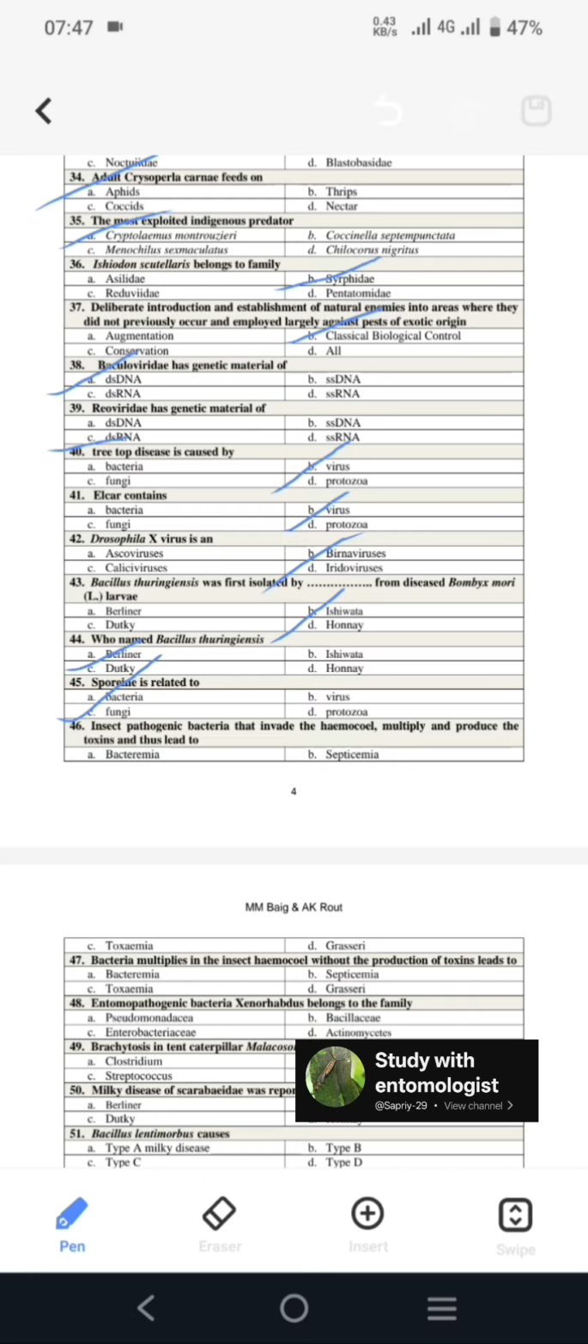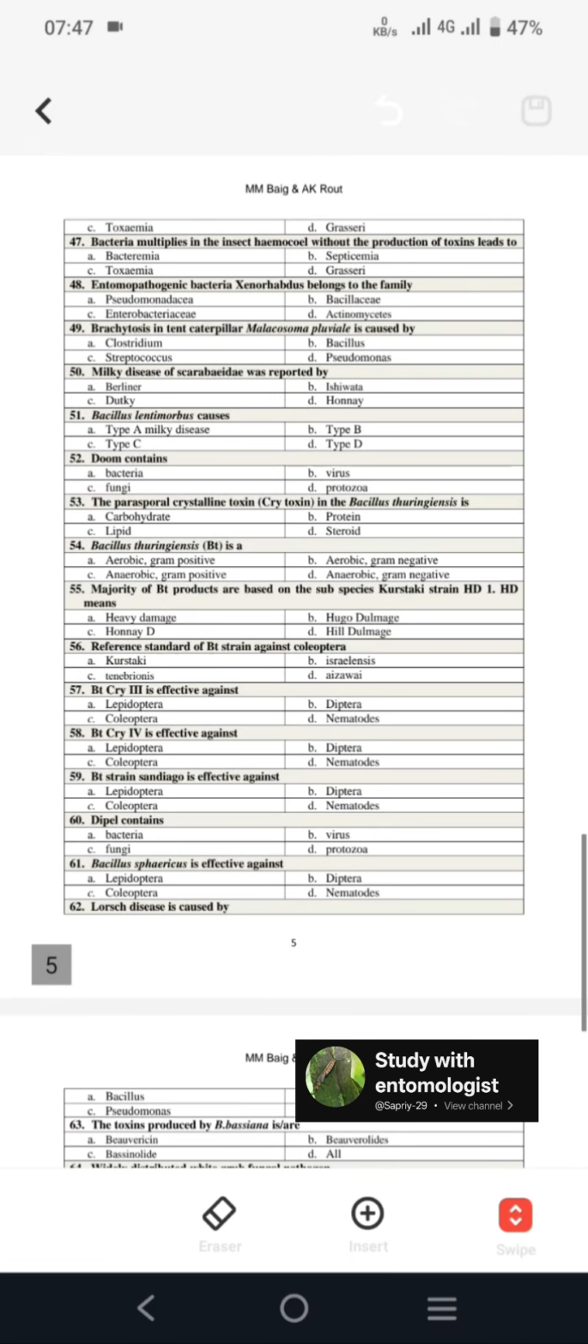Then, insect pathogenic bacteria that invade the hemocoel, multiply and produce toxins lead to septicemia. Next question: bacteria that multiply in the insect hemocoel without producing toxins lead to bacteremia. So remember these two differences: if toxins are produced, then septicemia; if no toxins are there and only bacteria are present, then bacteremia.